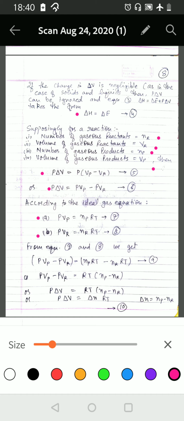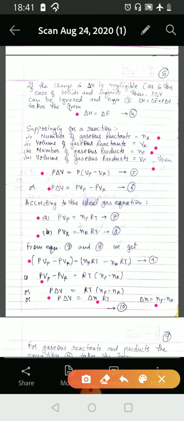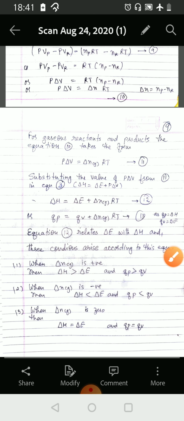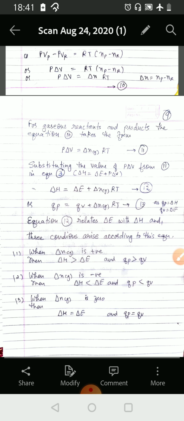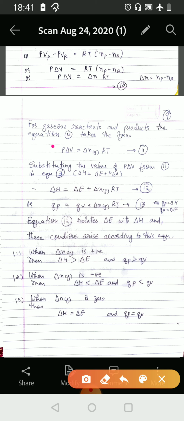Now from equations 7 and 8 we get PVp minus PVr is equal to NpRT minus NrRT, or we can write it as PVp minus PVr is equal to RT times Np minus Nr, or P delta V is equal to delta N RT, where delta N is equal to Np minus Nr, that is the difference between the number of molecules of the product and the reactant. For gaseous reactants and products, equation 10 takes the form P delta V is equal to delta N in the gaseous form RT.